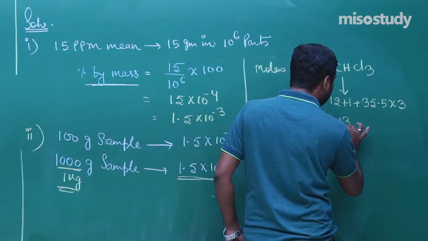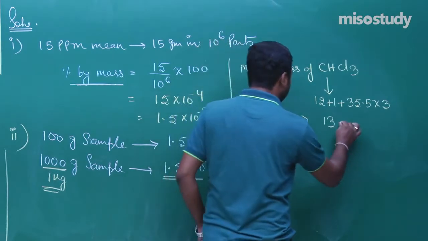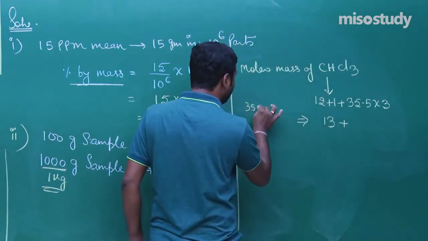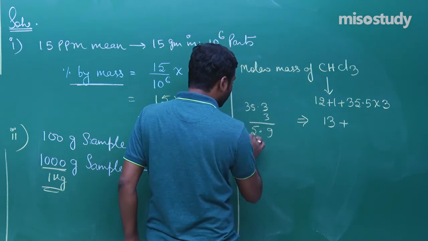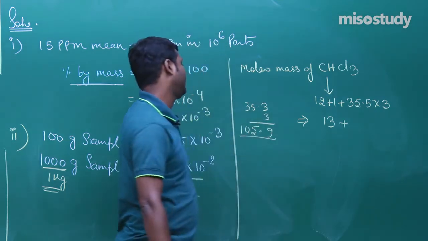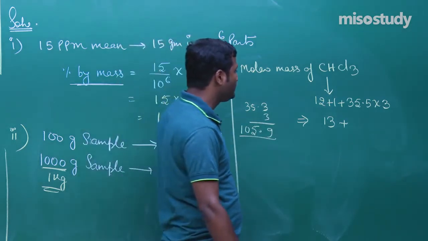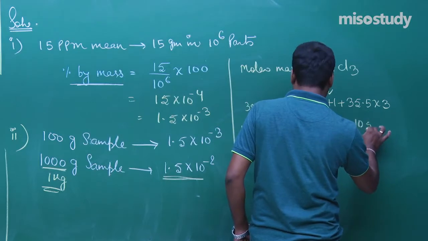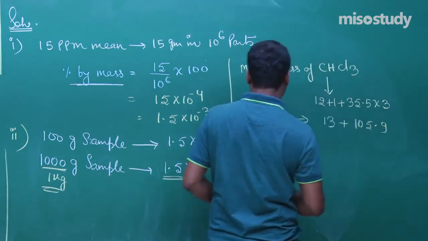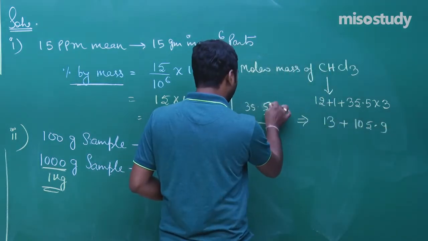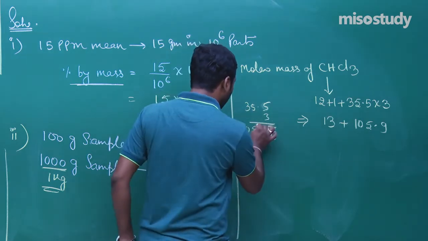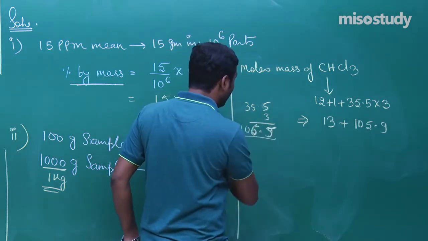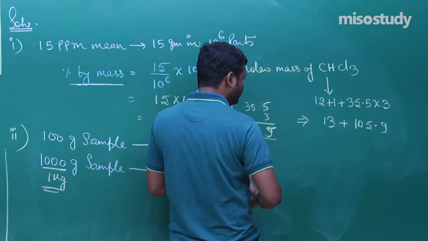So 12 plus 1 is 13, plus 35.5 into 3, that is 106.5.